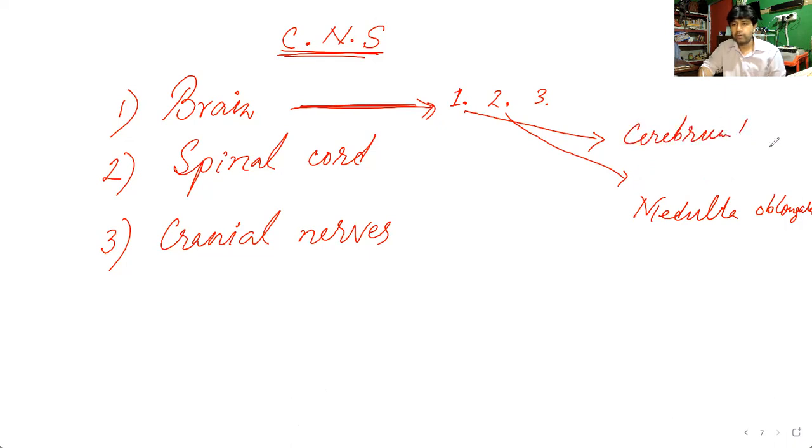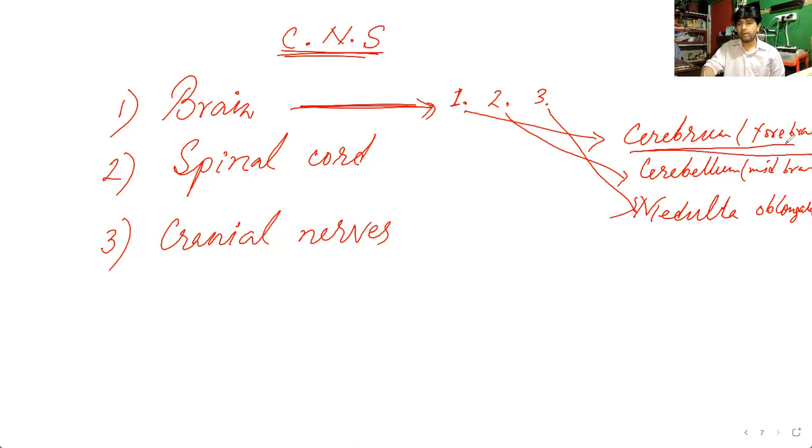Cerebrum, or you can say the forebrain. Then second one is the cerebellum. You can say the midbrain. And third one is the medulla oblongata. So that is the hindbrain. So here you see this cerebrum. This part, what it is doing,